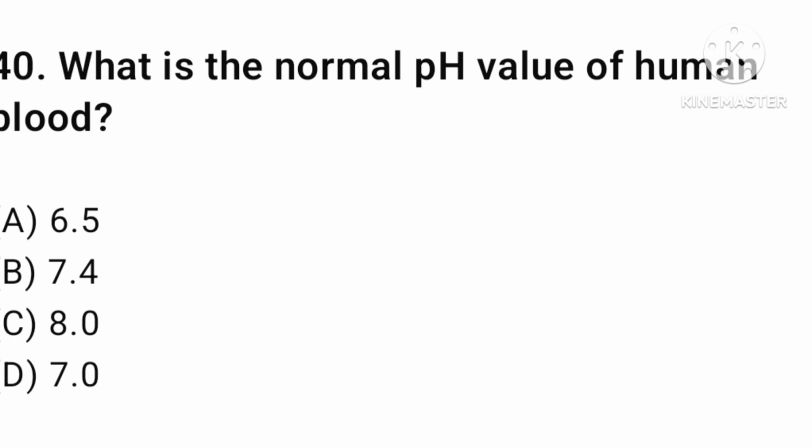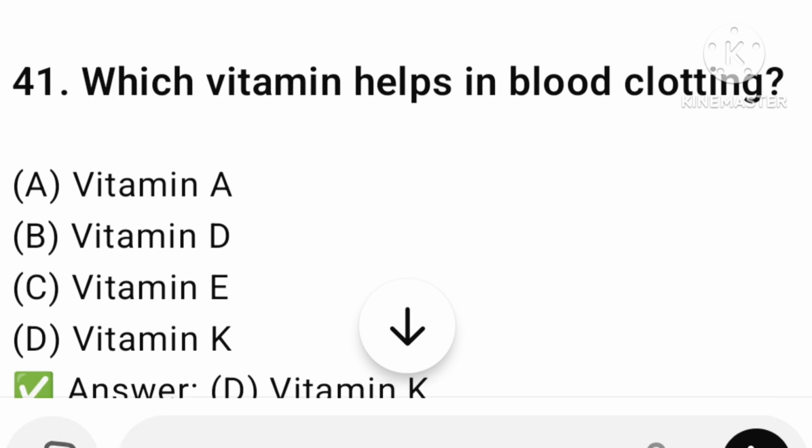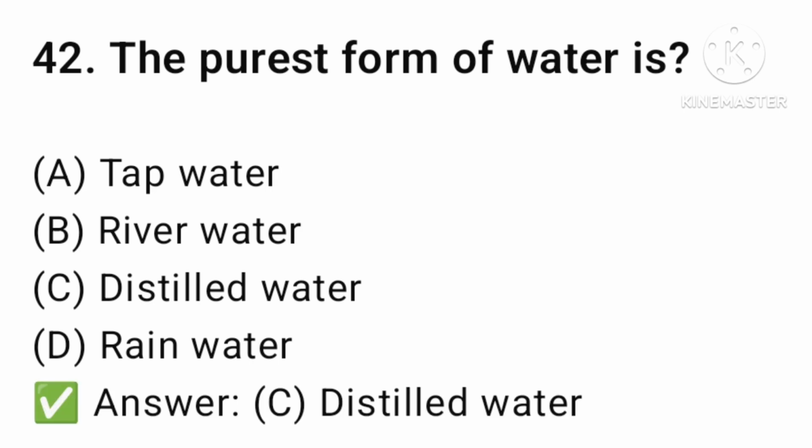What is the normal pH value of human blood? 6.5, 7.4, 8, or 7? The answer is option number B, 7.4. Which vitamin helps in blood clotting? Vitamin A, B, D, or K? The answer is option number D, vitamin K. The purest form of water is tap water, river water, distilled water, or rainwater? The answer is option number C, distilled water.